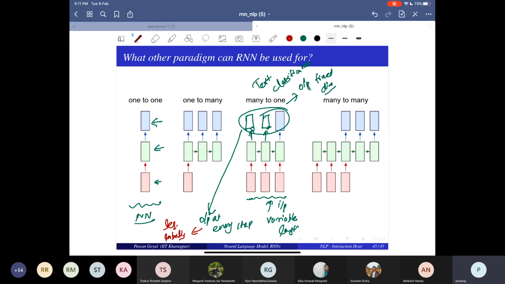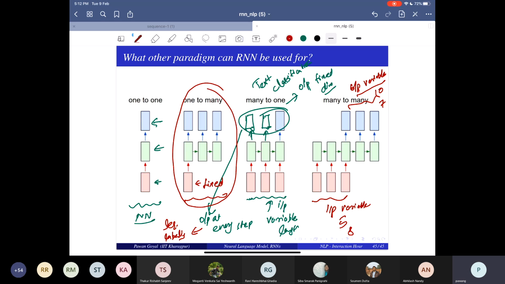Now there are two other things. One is one-to-many, where input is fixed, but output can be a variable length. Second is where your input is variable length, and output is also a variable length. That means they don't have a direct correlation. Output length can be 10 while input is 5, or input can be 8 and output 7. It's not that output would be of the same length as n. So there are two other scenarios. Let's see, what about one-to-many? What kind of applications have this?